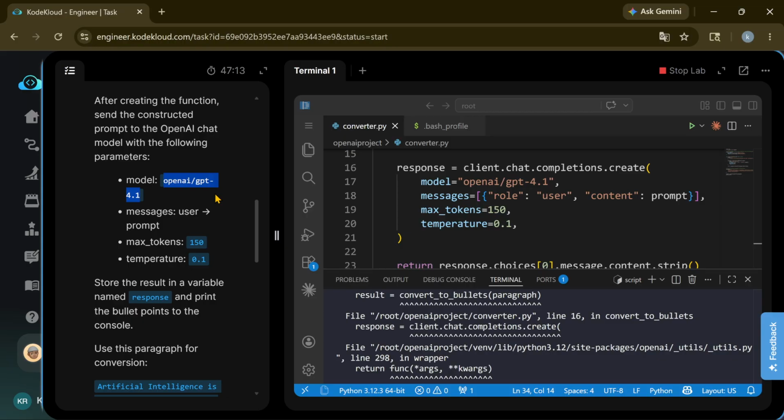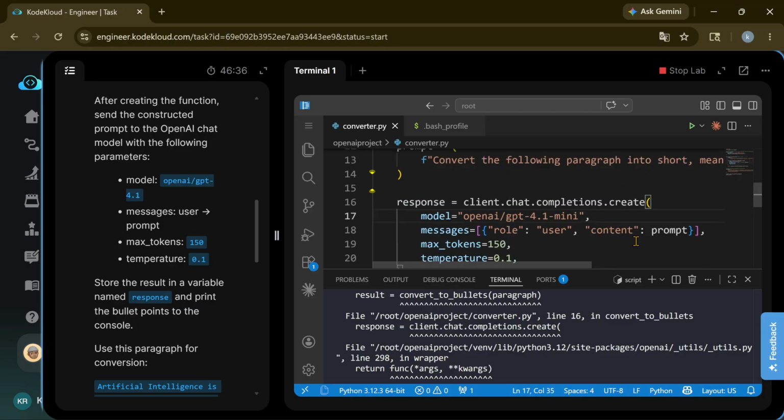We only have that provided. So we are using the previous version of the model for this. This is the previous version we are using. So I'm using the mini version, and after running the command we will see whether it works or not.